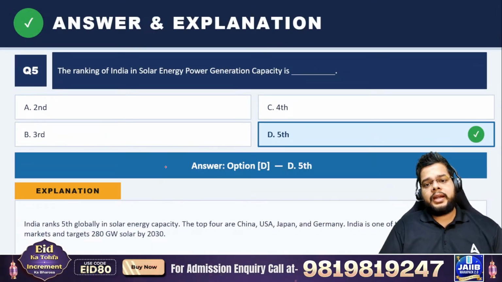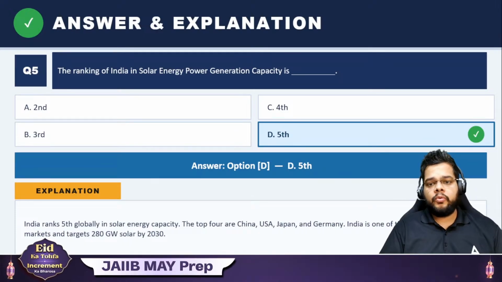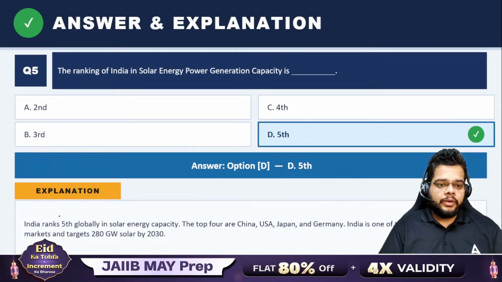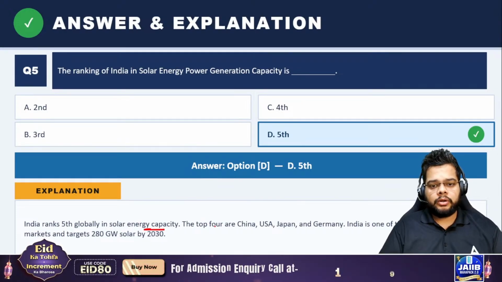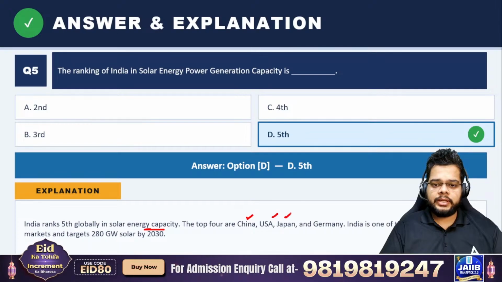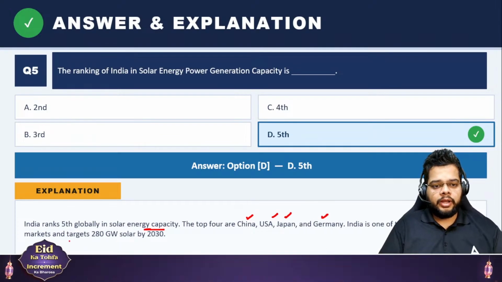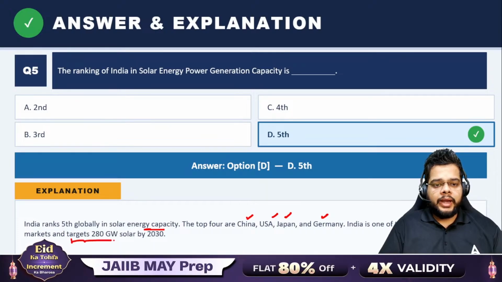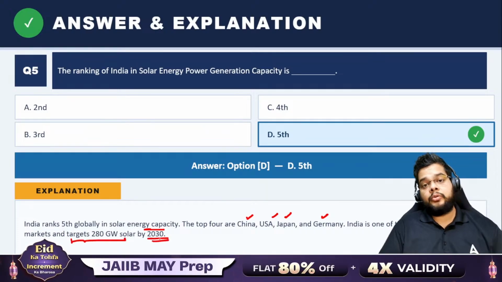So when we say that India is fifth, who are the top four? India ranks fifth globally in solar energy generation capacity. The top four are China, USA, Japan, and Germany. India is one of the fastest growing solar markets and targets 280 gigawatt solar by 2030.